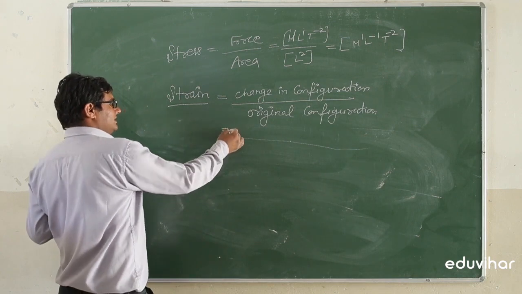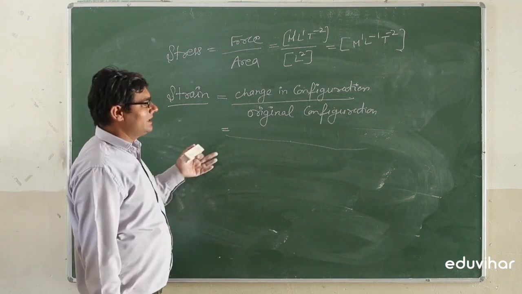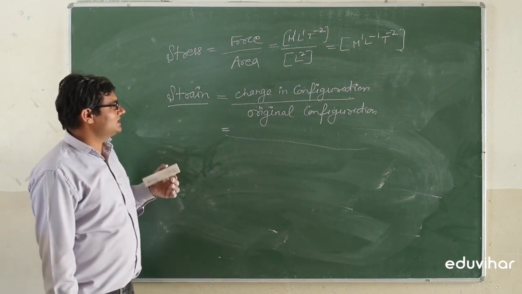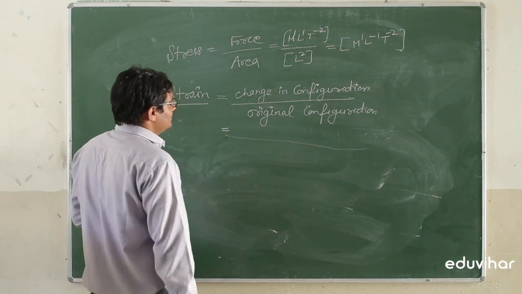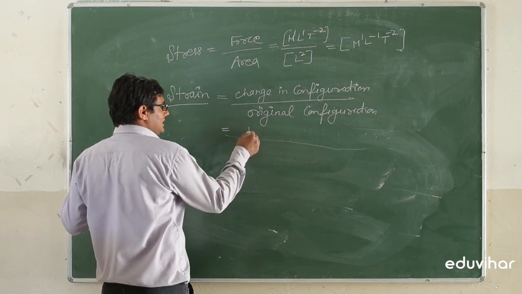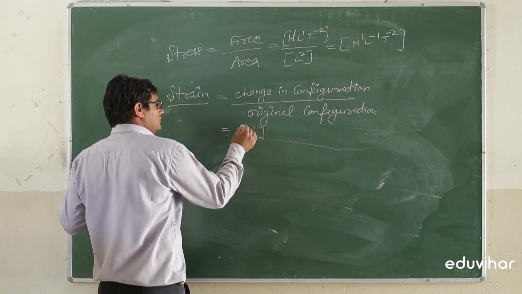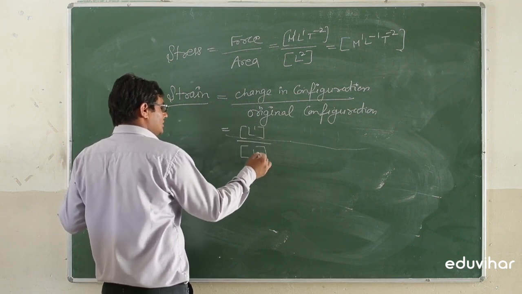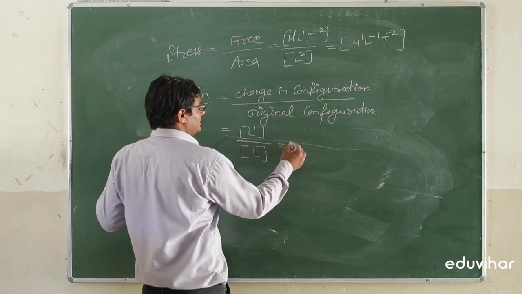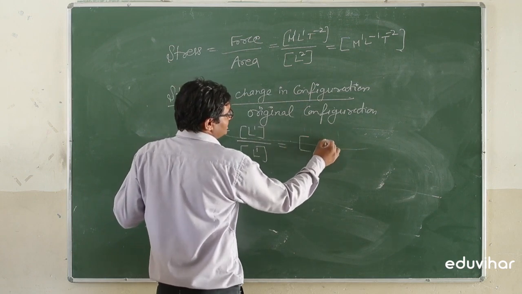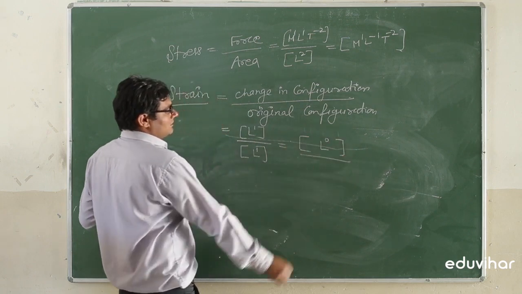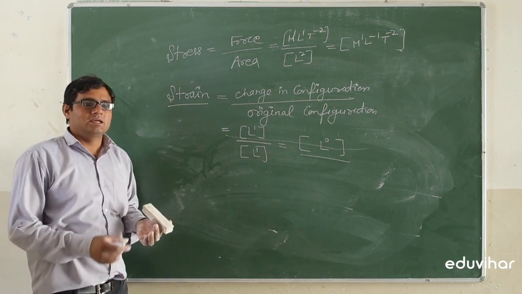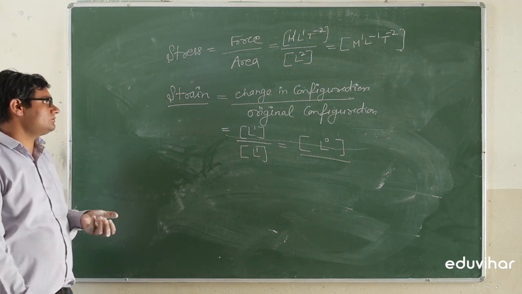Change in the configuration means there is a change in the length divided by original length, or change in the volume divided by original volume. So change in the configuration, that is the change in length, has a dimension of L1. For original configuration there is also length, so that is also L1. So we will find that there will be no dimension for the strain, so it can be written as L0.